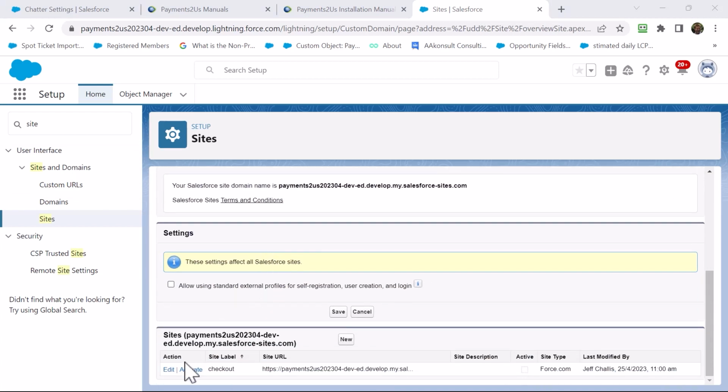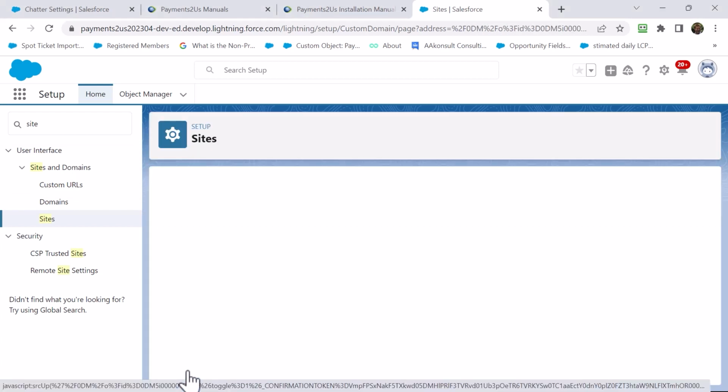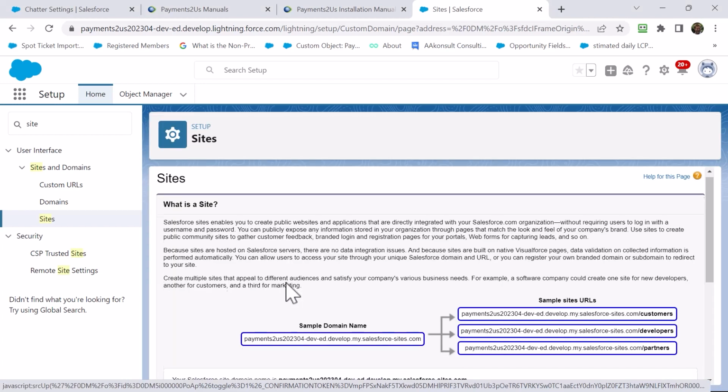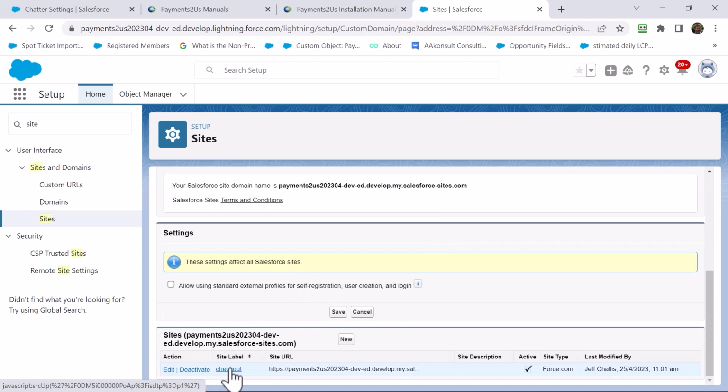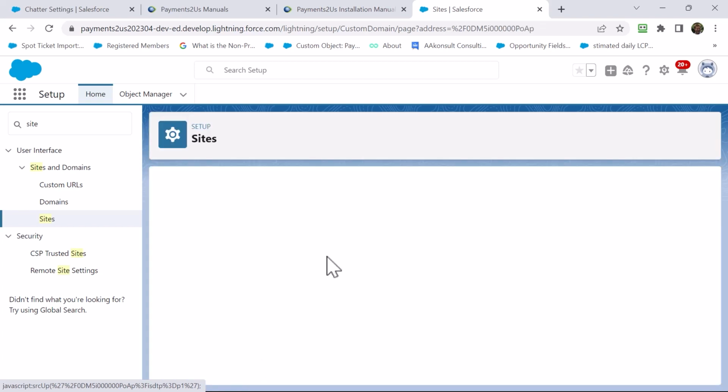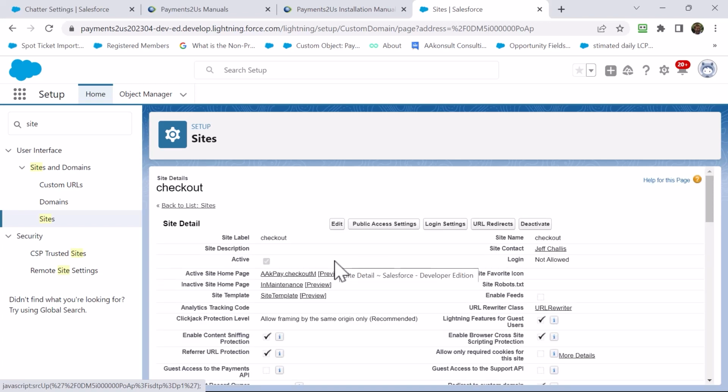Now I can see my site down here. I'm going to press activate. I'm going to click into it. So what we're doing here is we're creating a public facing website. Salesforce is a web app, and this is just creating some pages that can be publicly accessible for the payments and donation forms.